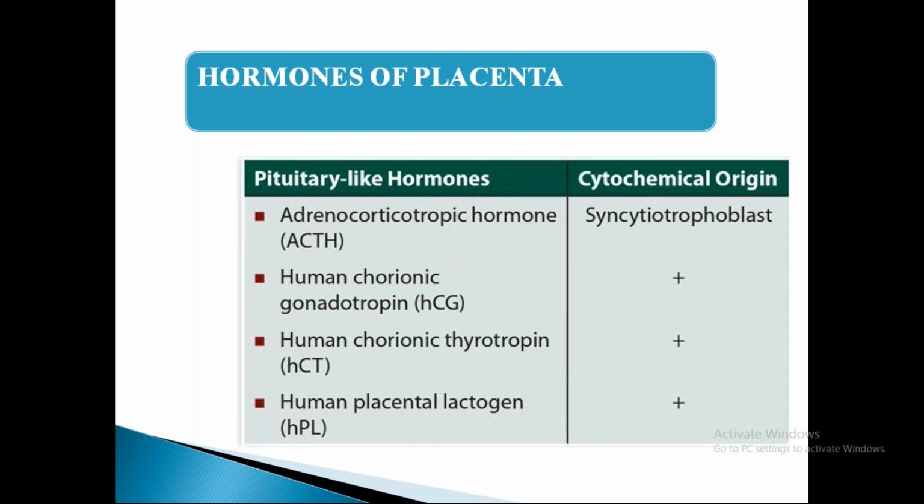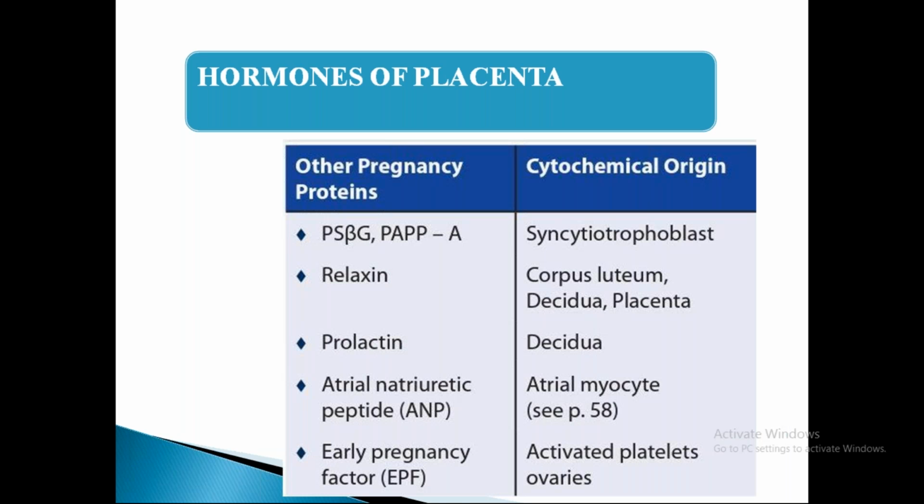The second are the pituitary-like hormones: ACTH, human chorionic gonadotropin, human chorionic thyrotropin, and human placental lactogen. These are from the syncytiotrophoblast of the placenta. Other pregnancy associated proteins like pregnancy specific beta glycoprotein and pregnancy associated plasma protein A are secreted from the syncytiotrophoblast, and relaxin from the corpus luteum, decidua, and placenta. Prolactin hormone from the decidua, ANP, atrial natriuretic peptide from atrial myocytes, and early pregnancy factor from activated platelets and ovaries.